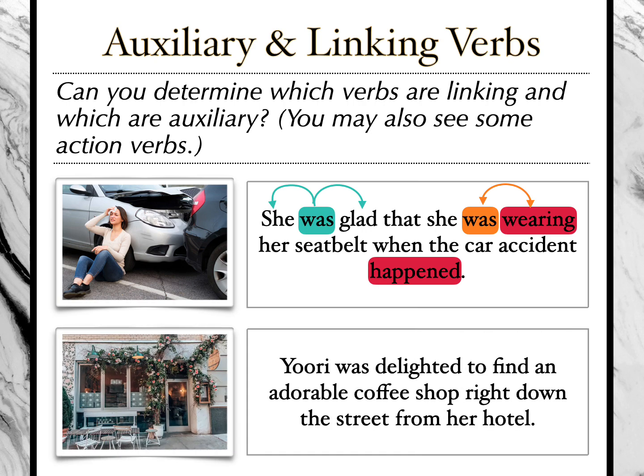Yuri was delighted to find an adorable coffee shop right down the street from her hotel. All right, so where's our verb? We are dealing with another was. What is this was doing in the sentence? We don't have another verb right by it.